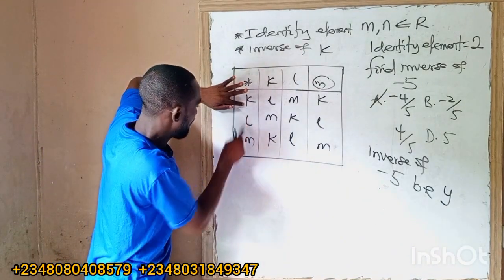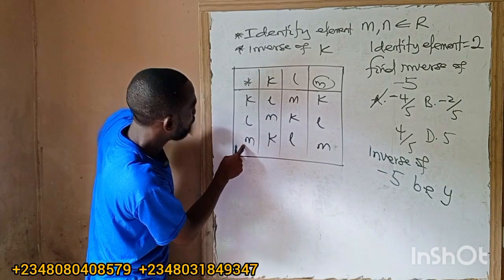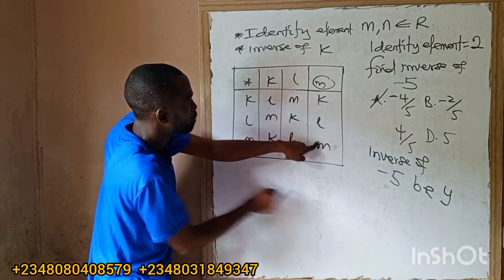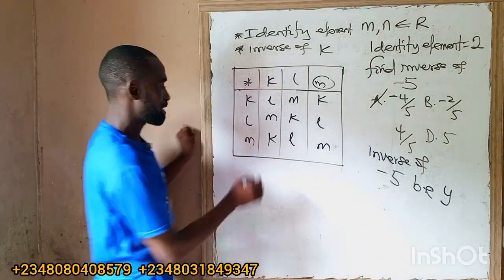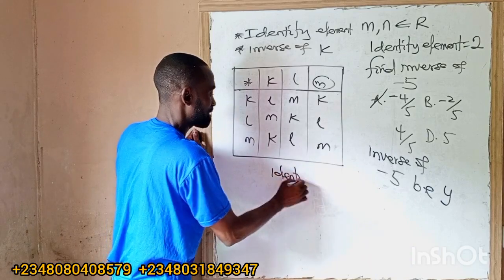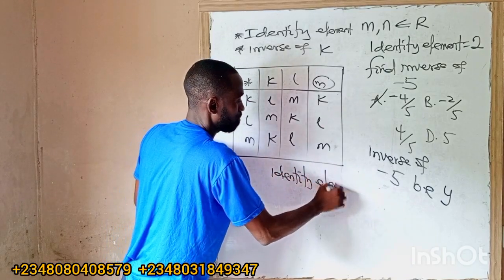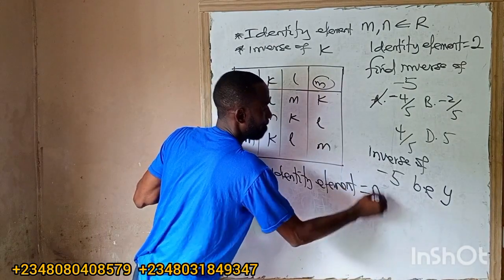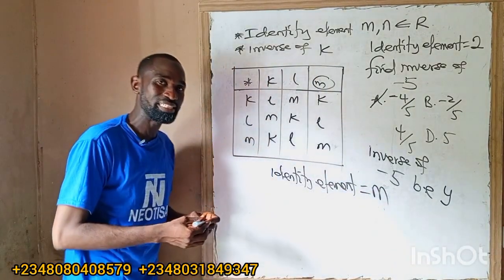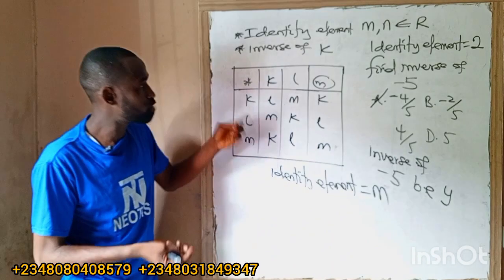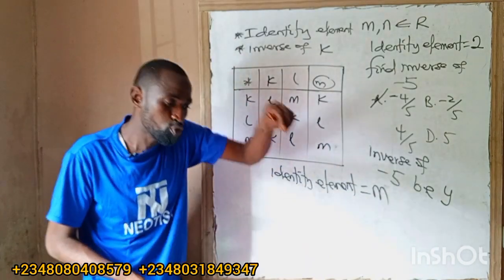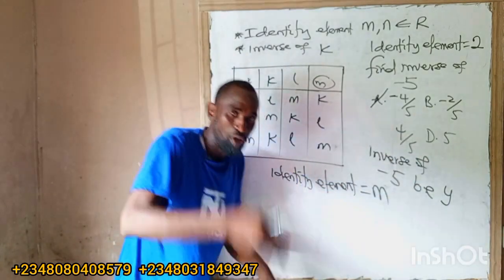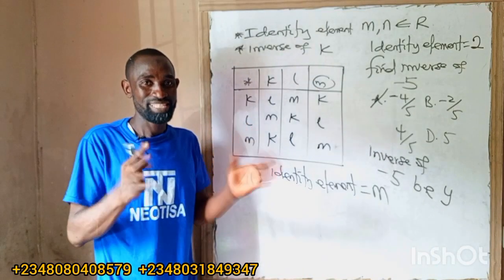I have K, L, M. Enter the table again. Where do I have K, L, M? What's on top is identity. So I will say identity element is what? Is M. What is the meaning of identity? From our definition, what you combine with something to have that thing back is identity element.